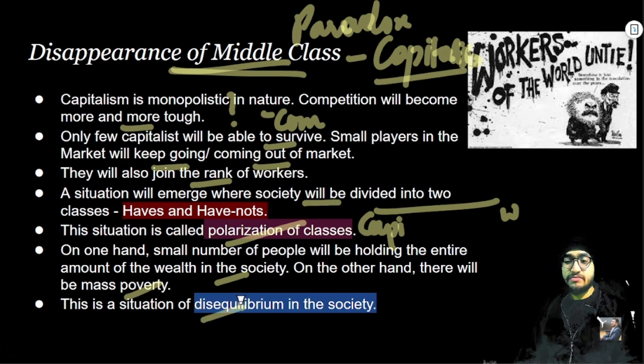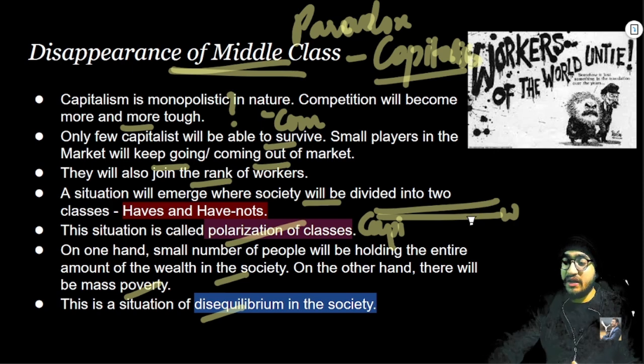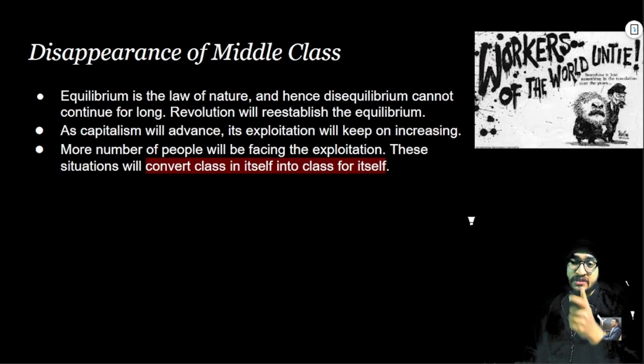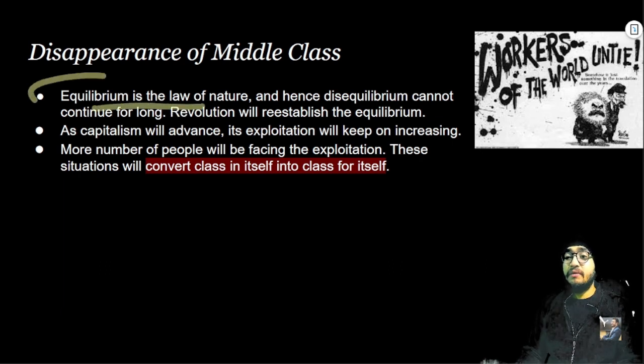So this situation basically leads to disequilibrium in society, right? Why? Because there is a huge skewness. The difference will be very huge. On one side, there will be people amassing huge wealth, and on the other side, people will be dying because of hunger and poverty. So this will lead to a situation of what? Disequilibrium, right? But equilibrium is the law of nature, and we cannot go against the law of nature, right?